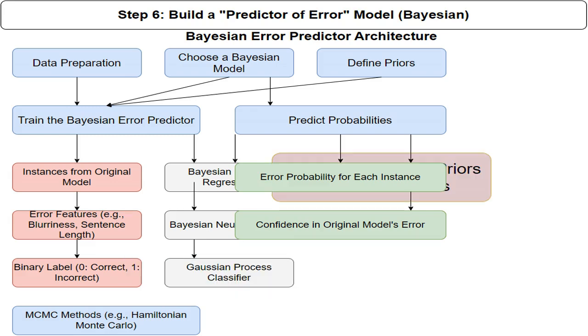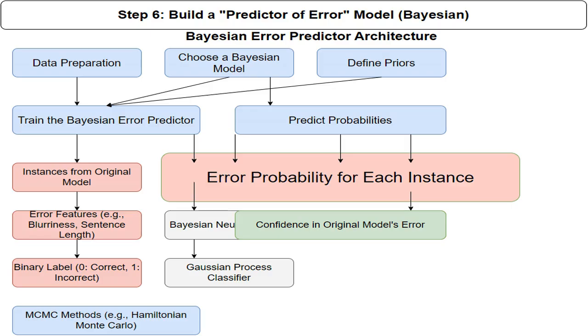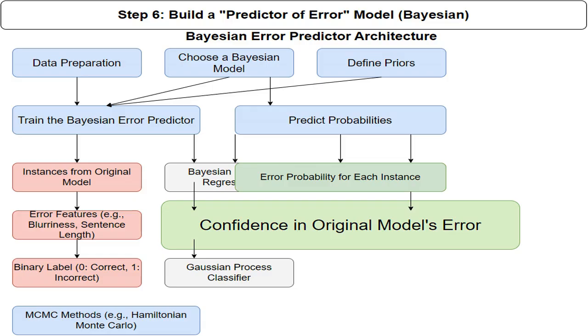The coefficients of error features are assigned a prior that reflects belief that no single feature is overwhelmingly important. Prior probability distribution represents subjective beliefs about a parameter before evidence is considered. The Bayesian error predictor predicts the probability that the original model will make an error on each instance, given the instance's features and initial beliefs.